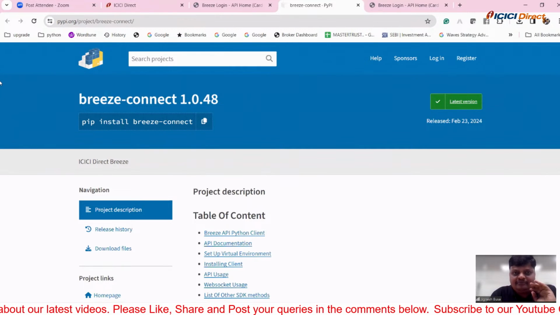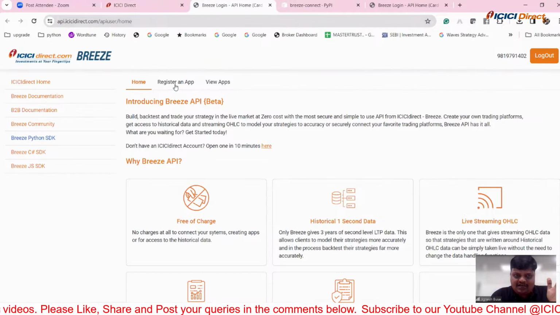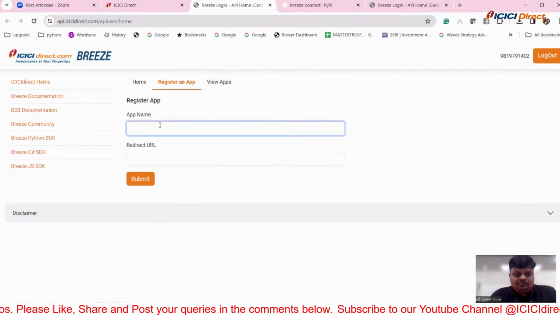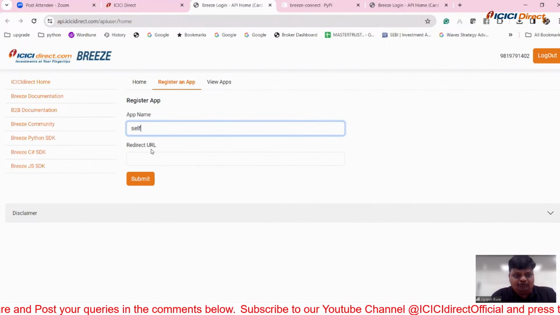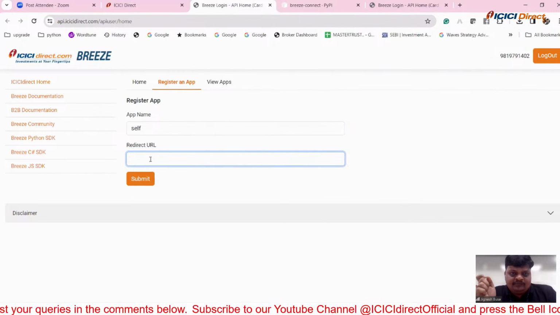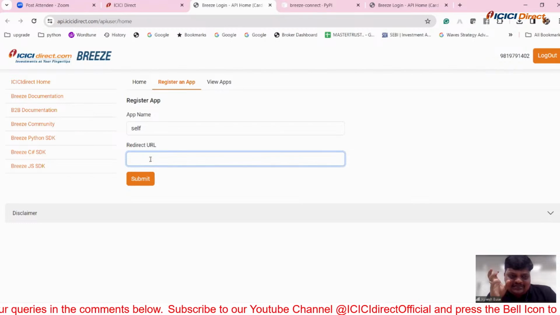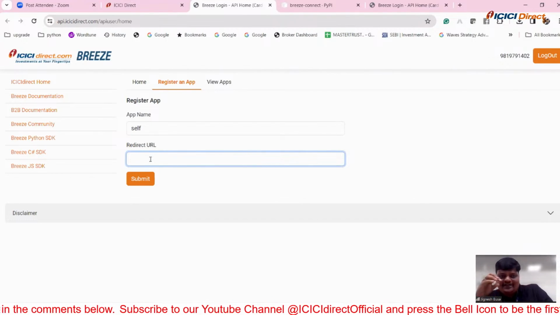So how do you create an API key for your account? It's very easy. You have to log into Breeze API and just go to register an app. Now, what is the app name? Whatever app you are using it for. Suppose you are creating it for yourself, I will write self, or whatever you are comfortable with. Next is the redirect URL. Where do you want to use this API key and secret key, or where do you want to redirect?